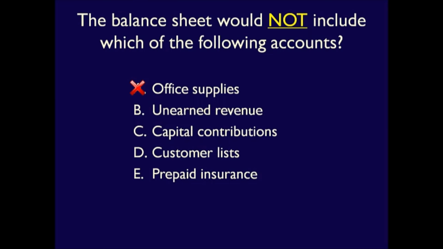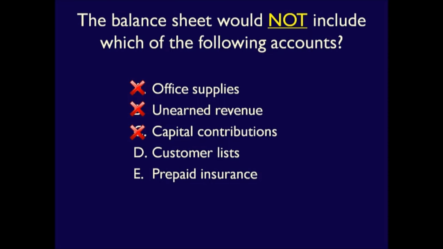The answer is not A. Office supplies are owned and have future benefit for the business, so they would be recorded as assets. The answer is not B, because unearned revenue represents the goods or services owed to customers and is therefore on the balance sheet as a liability.